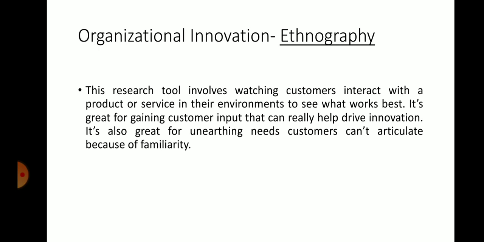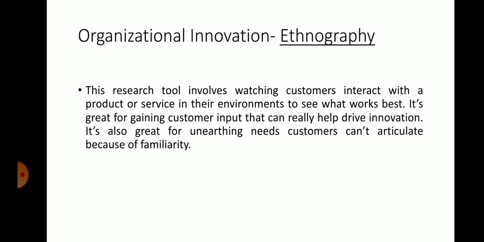Ethnography is nothing but a study of customer interaction with a product or service in the environment to see how the product works to its best. Understand? It is great for gaining customer input that can really help drive innovation. It's also great for unearthing needs customers can't articulate because of familiarity. Whenever you get feedback from the customer, you're going to change the product according to the needs of the customer. That is one thing all of the companies do.